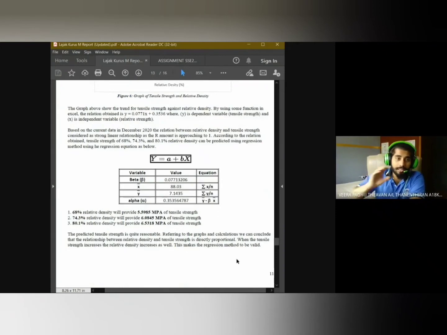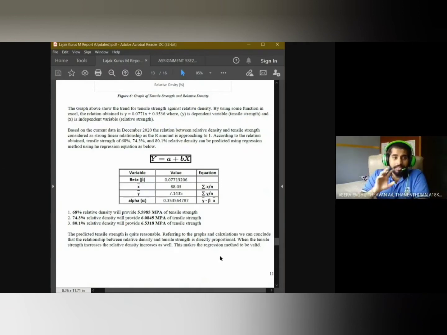So let's go into this, people. If the relative density of 68% is to be predicted, the outcome would be 5.5985 megapascal of tensile strength. If the relative density is 74.3%, the tensile strength is 6.0845 megapascal, and if the relative density is 80.1%, the outcome is 6.5318 megapascal of tensile strength.